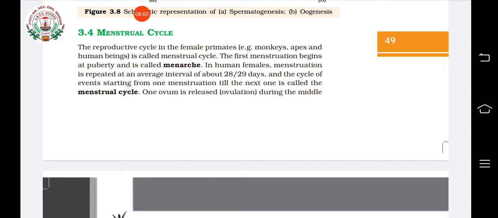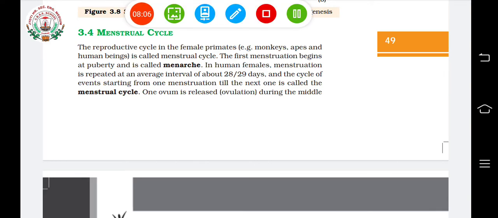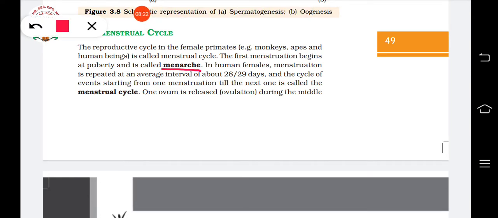The first occurrence or onset of menstruation at puberty, when a female child attains puberty and starts menstruation, that first menstruation is called menarche. This menstrual cycle occurs at an interval of about 28 to 29 days.